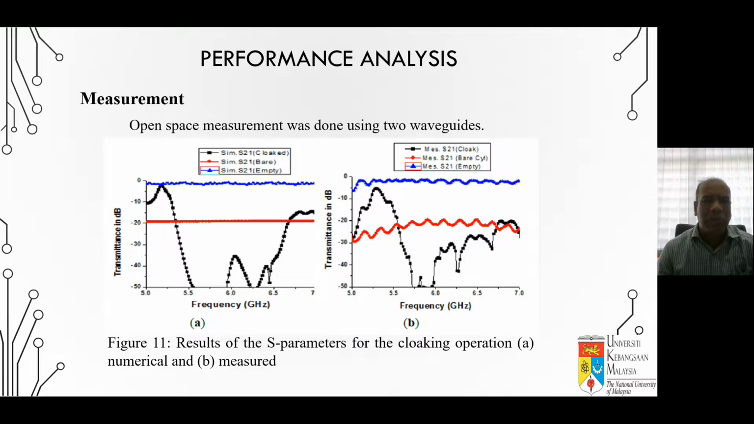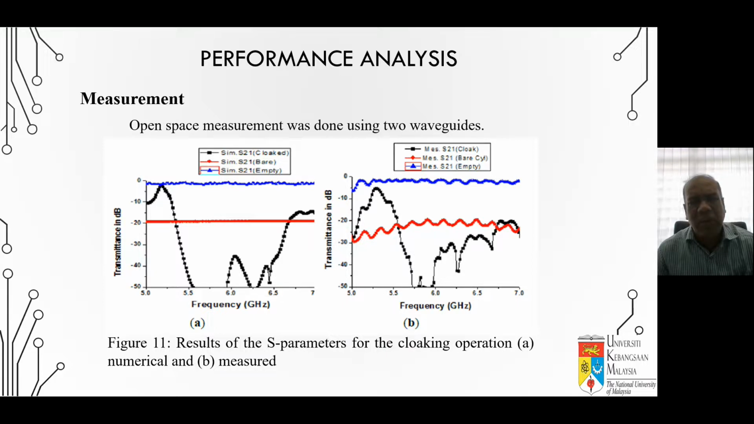For measurement purposes, we have done some measurements. So we have to summarize that the simulation and measurement results match perfectly. In these results, figure number 11A mentions the simulation results, showing the simulation of the cloak, bare object, and uncloaked. So you can easily identify. And B is the measurement results. Figure B and figure A, both simulation and measurement results, coincide with each other.